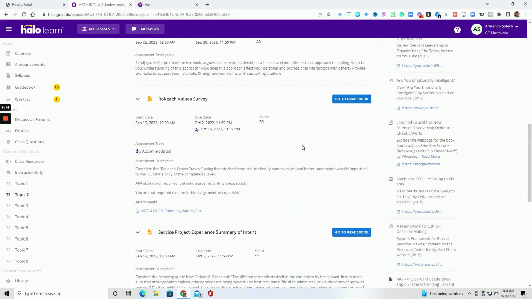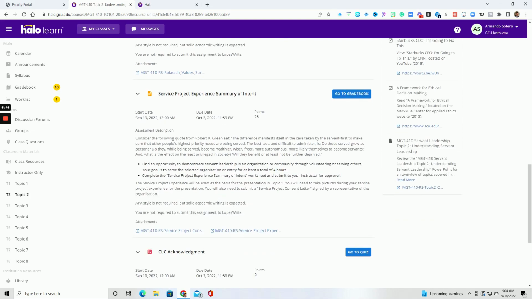Now, let's go ahead and finish with the summary of intent. Now, this is a volunteer project that is going to be carried out between now and week 5. This is due in week 5. So I highly recommend you going over to topic 5 and looking at the assignment requirements that you need to do for this volunteer experience. Now, I'm okay if you already previously did a volunteer experience and you can meet the parameters of the assignment, then you can do that. Or if not, you can find somewhere to volunteer for this project.